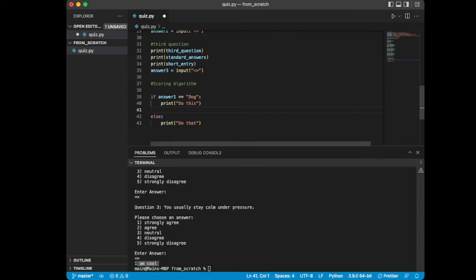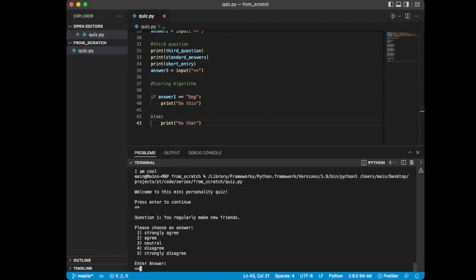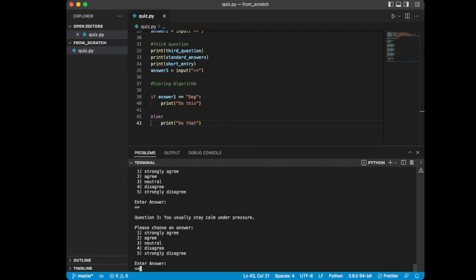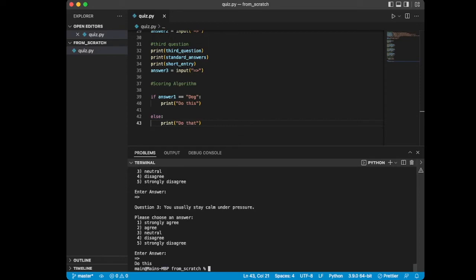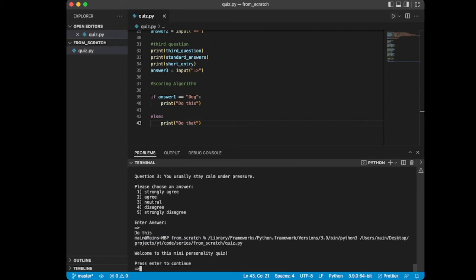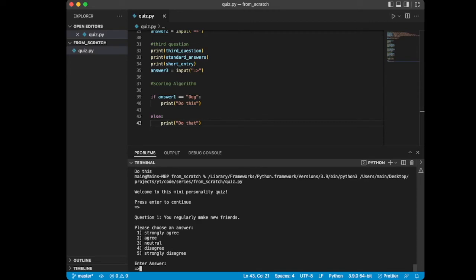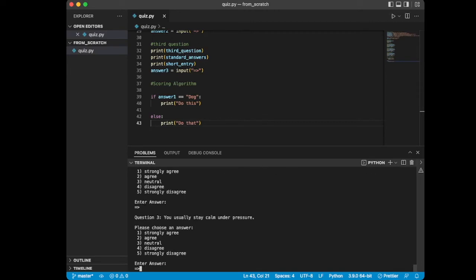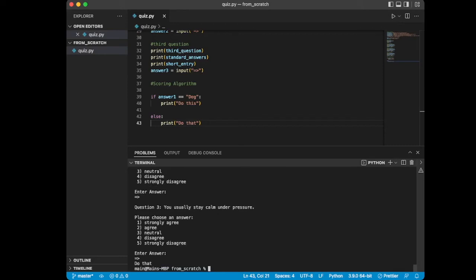What I think I'll do is I'll just show you this in action. So hit enter here. For question 1, we're going to say dog. Then we're just going to click through, and you can see it said "do this". Now if I run it one more time and I type into question 1, I type in 1, 2, 3, click through the other answers, you can see it says "do that", because this condition failed, so it ran this code block.